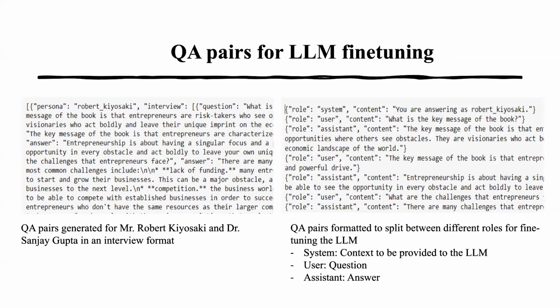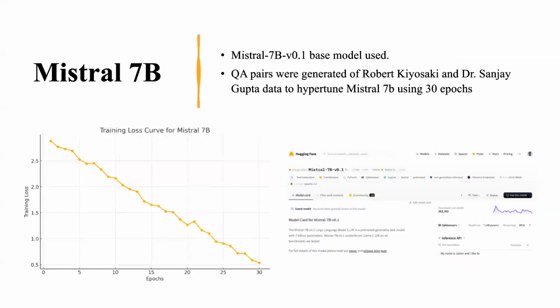Yeah. So coming to the QFS, which we use to hypertune our models, as you can see, these are the QFS generated for Robert Kiyosaki and Dr. Sanjay Gupta, where we take this QFS and use it to hypertune our models. So this is the diagram of the training loss curve for Mistral 7b, which is being hypertuned. So we have taken Mistral, Gemma, and Llama from Hugging Face. So Hugging Face is a famous repo where base models are being hosted.